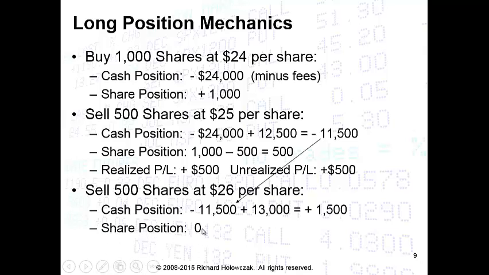If we look at our share position, it's now down to 0. We began by buying 1,000 shares, we sold 500, and now we've sold the other 500. So our share position is now 0. How about our profit and loss? Now we have a realized profit of $1,500. We've locked in that profit. Our unrealized P&L is 0 because we currently have no open position. So there's nothing left outstanding. So now we've successfully executed the long position.